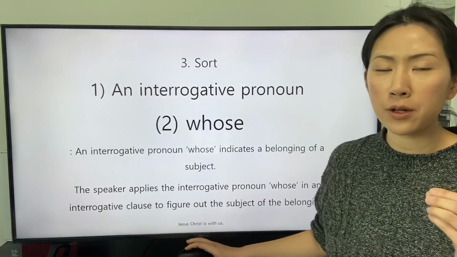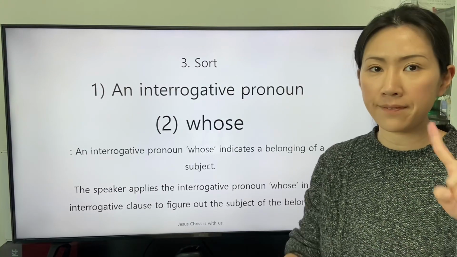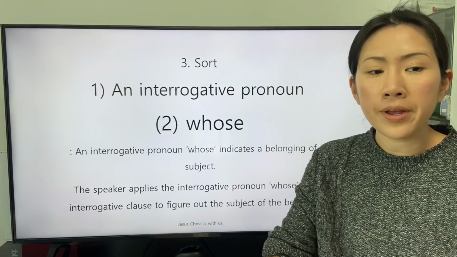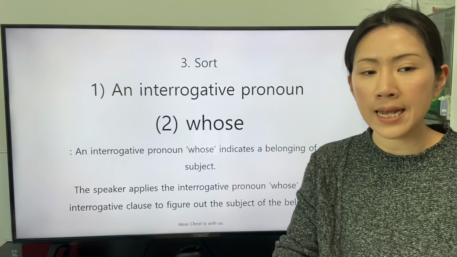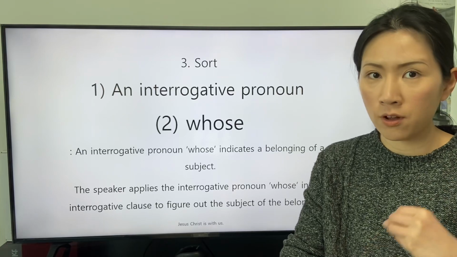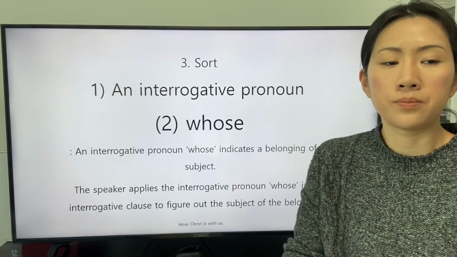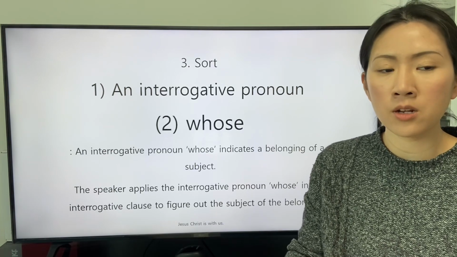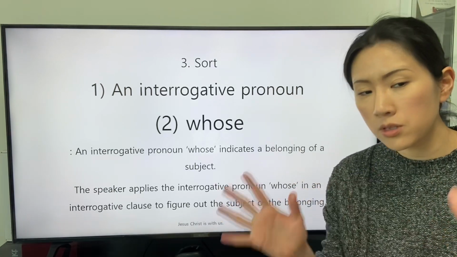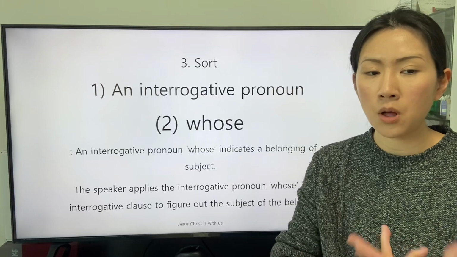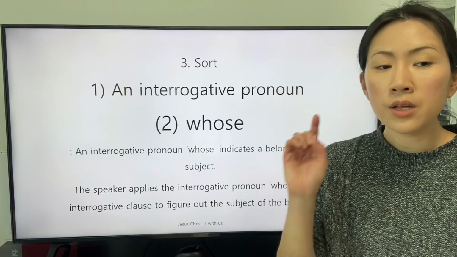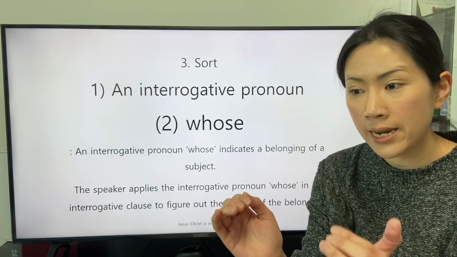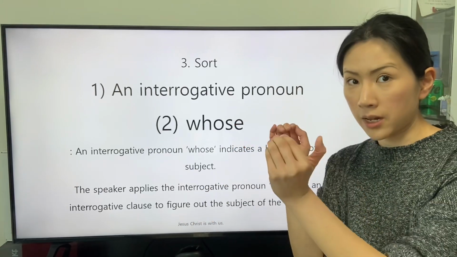Let's study about the second interrogative pronoun, whose. An interrogative pronoun whose indicates a belonging of a subject. The speaker applies the interrogative pronoun whose in an interrogative clause to figure out the subject of the belonging. The interrogative pronoun indicates the object that belongs to a subject.